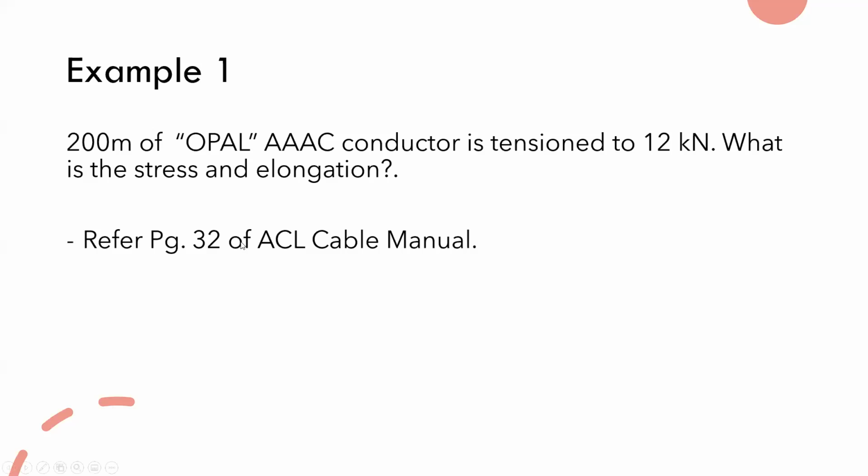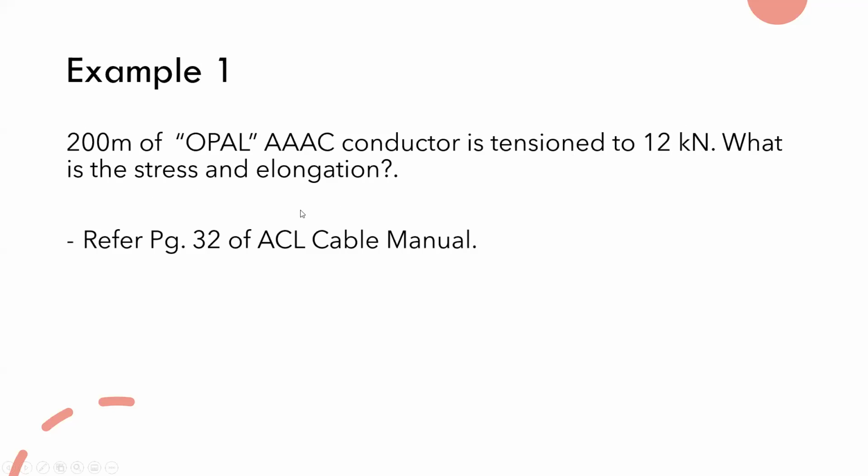In this question, it asks about a triple AC opal conductor, and tension is given, and you have to calculate stress and elongation. This is a 200-meter long conductor.